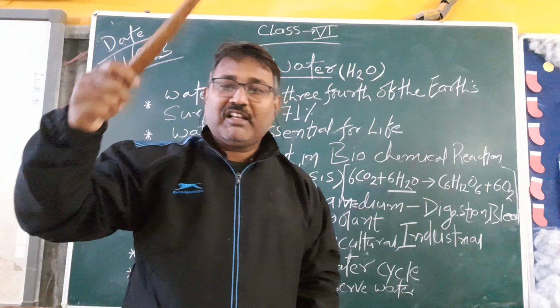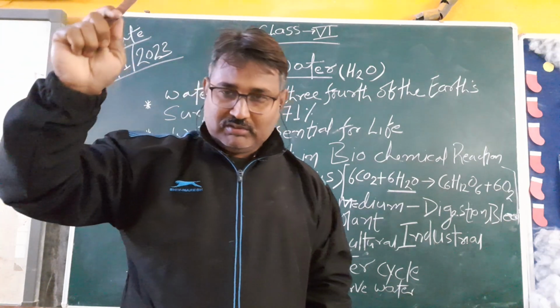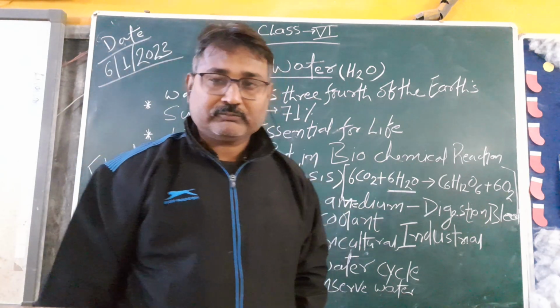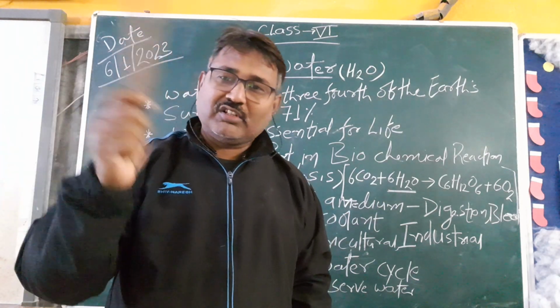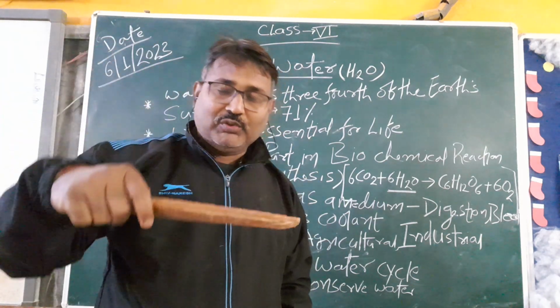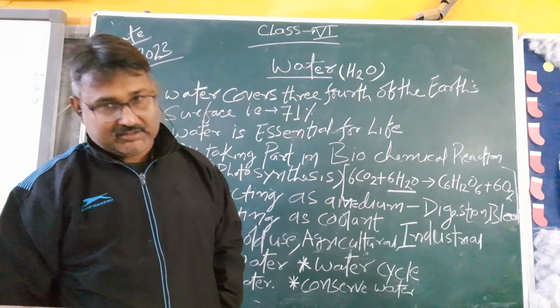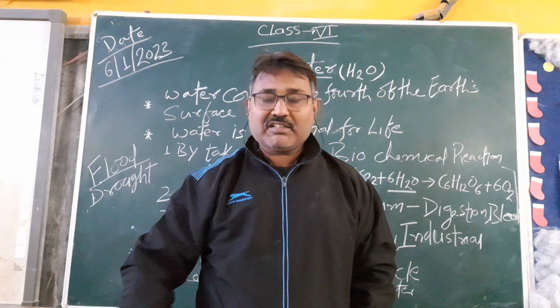So that is called hail, snow, the water in the different forms, that is called precipitation. If it is simple water, that is called rain, and either snowfall or hail, whatever it is, it is called precipitation.